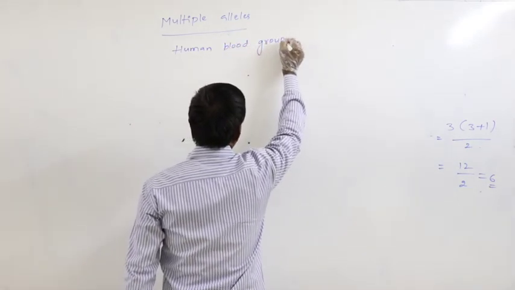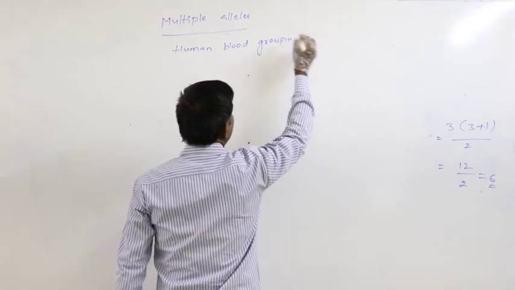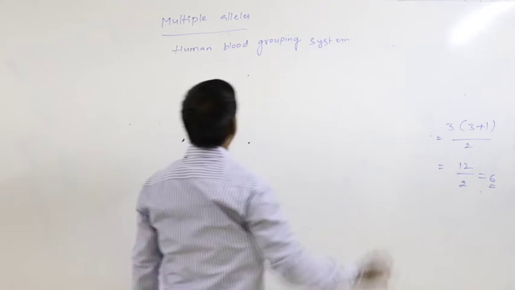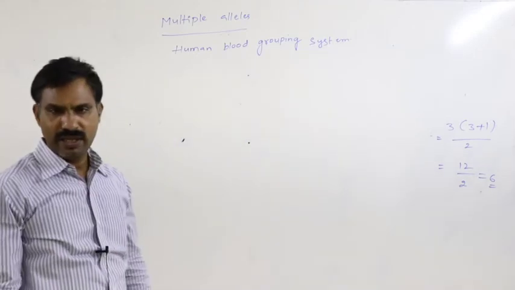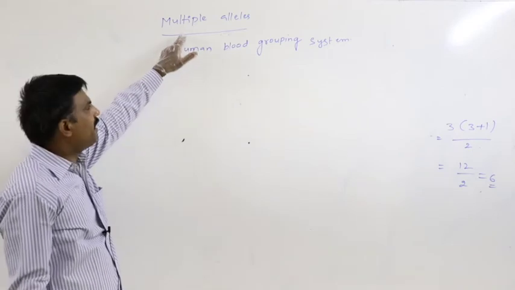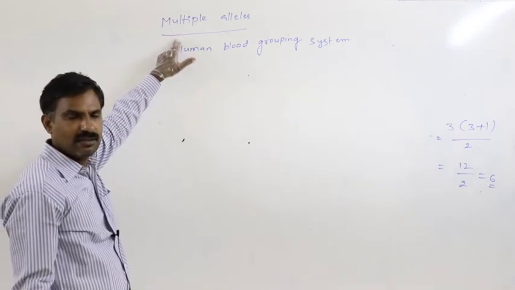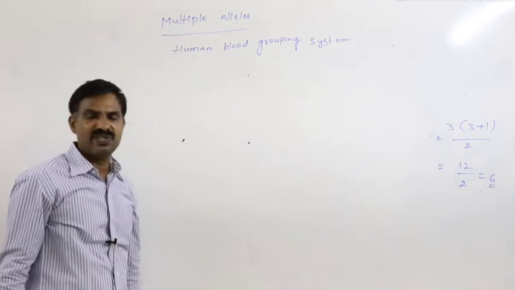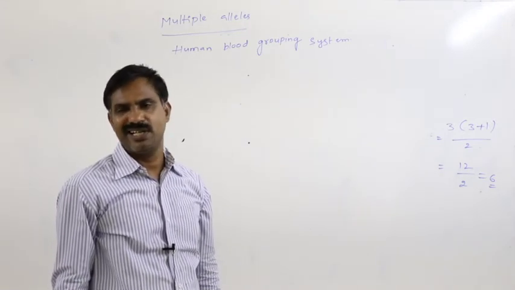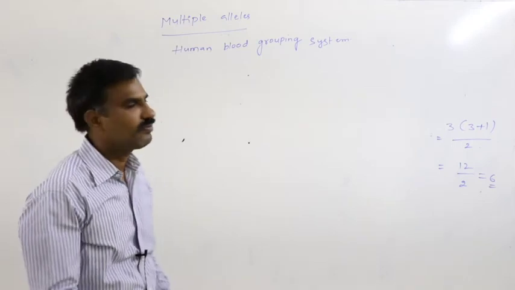The human blood grouping system, or blood groups, is the better example for multiple alleles. To better explain multiple alleles, the human blood grouping system is a lot helpful to us. So only we consider it as the better example.